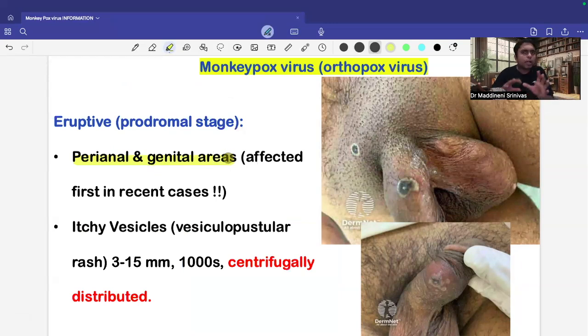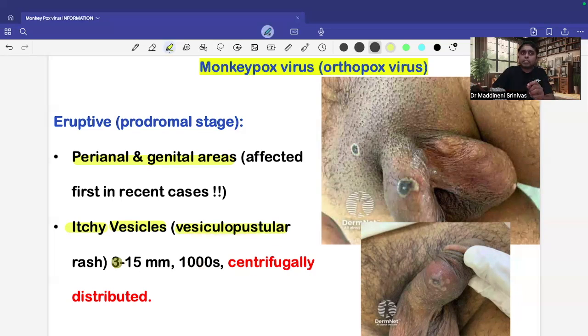And what are the lesions? So they are vesicles which can be itchy. Sometimes the vesicles can be associated with pruritus. And also remember, these vesicles can have pus inside them. So initially, there will be clear fluid-filled vesicular lesions, but ultimately, if there is a secondary bacterial infection, there can be a collection of pus which can be seen.